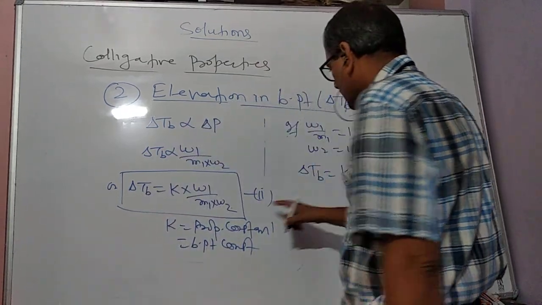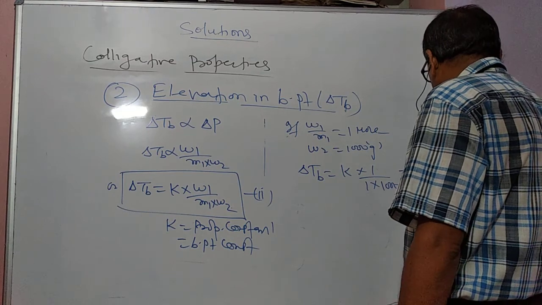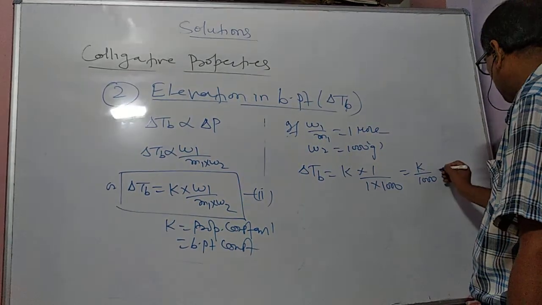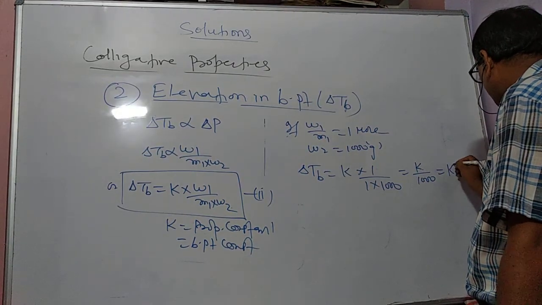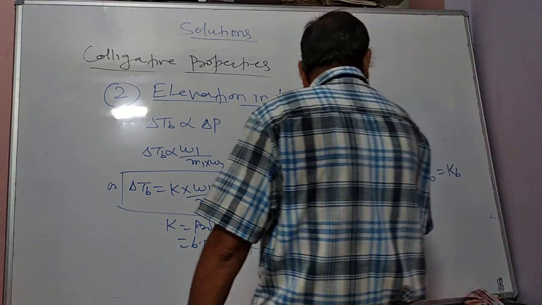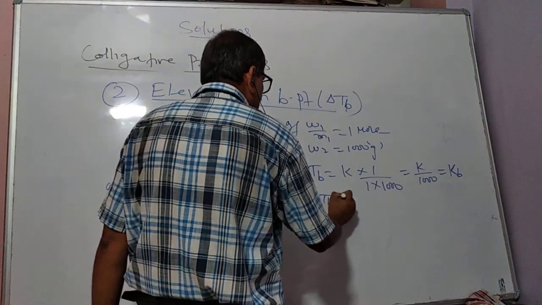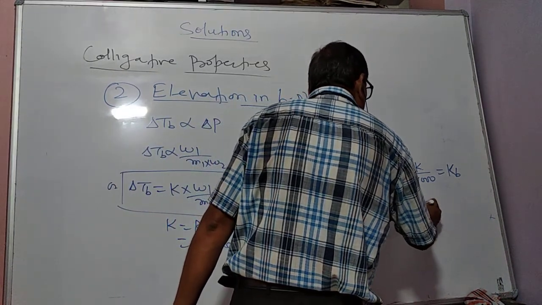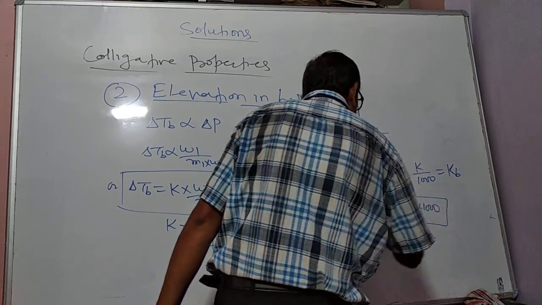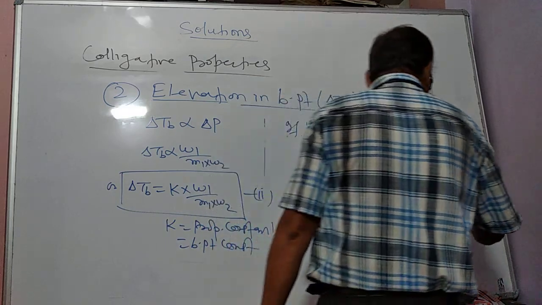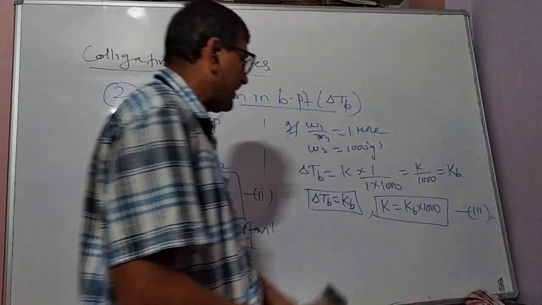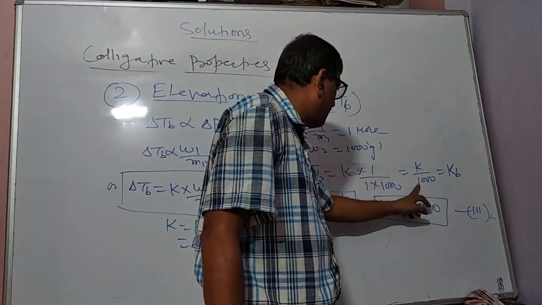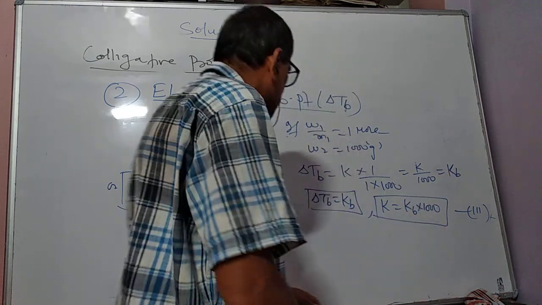So here W2 is 1000, and therefore this is K by 1000. Since K is the boiling point constant and 1000 is a constant, we will take another constant, KB. So we have got the relation delta TB is equal to KB, and K is equal to KB into 1000. So we have got two relationships, and collectively we will call this equation number 3: delta TB is equal to KB, and with the help of this relation, K is equal to KB into 1000.